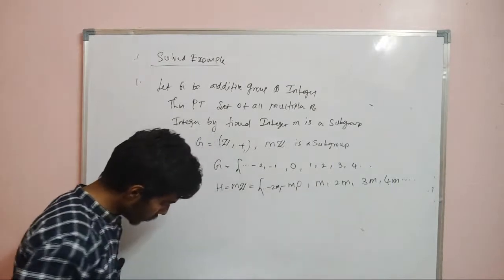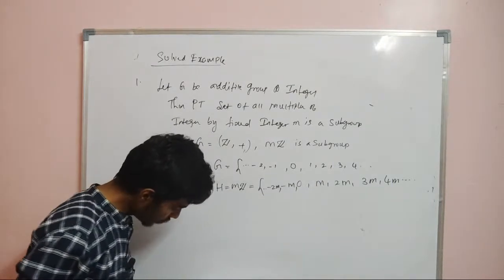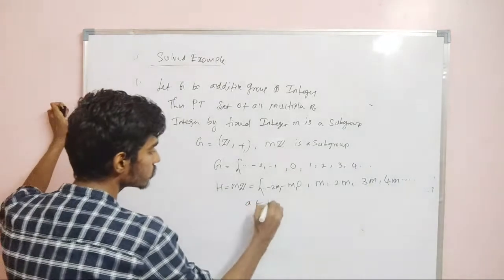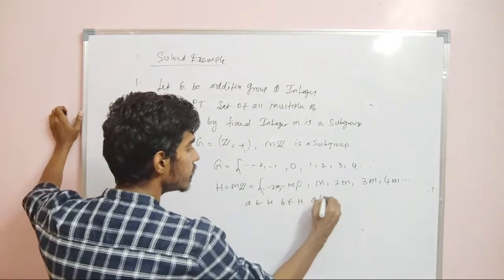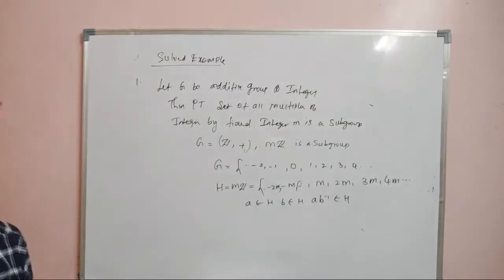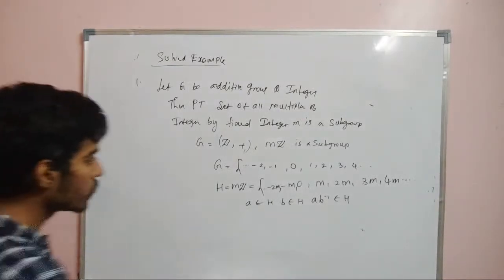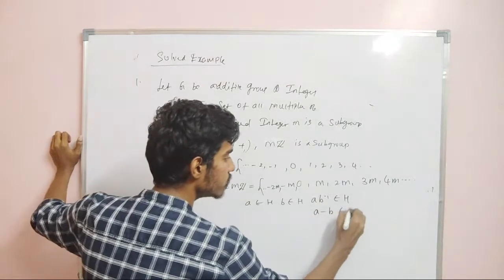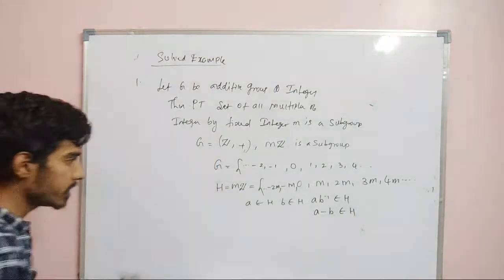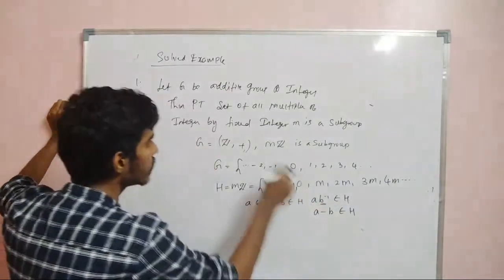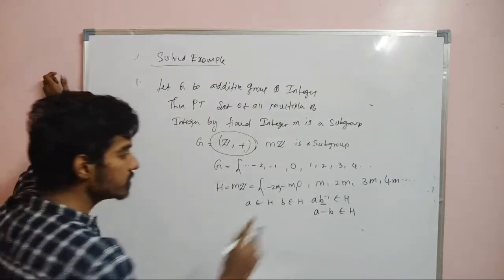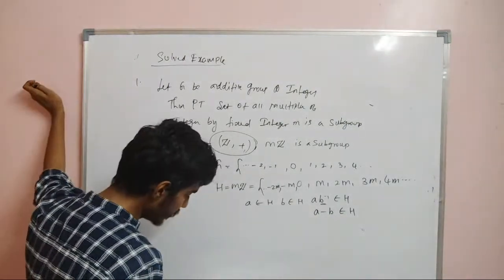Now what I am going to prove is we need to show if A belongs to H, B belongs to H, then A B inverse belongs to H. If I show this, it is a subgroup, but here the operation is addition. So what we need to prove is A minus B belongs to H. B inverse is minus B here because we are taking G to be Z with respect to plus. So if you take any two elements, A minus B should also be in H. This is clearly true.